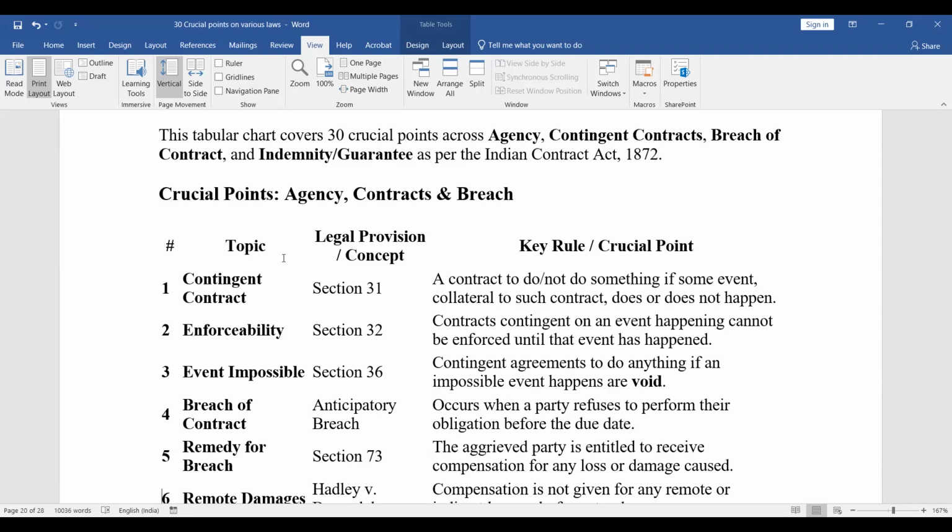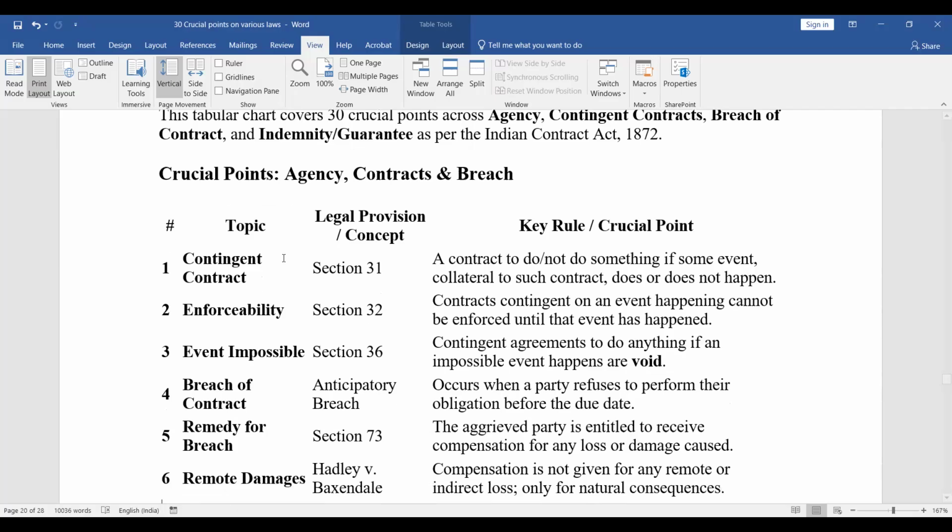Contingent contract, section 31. A contract to do or not do something if some event collateral to such contract does or does not happen. So in case of the Indian Contract Act, we have asked some major points on agency, contingent contracts, breach of contract, and indemnity or guarantee. These are the main points we have covered in the Contract Act. Enforceability, section 32.